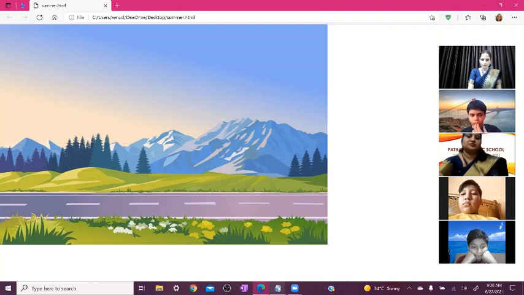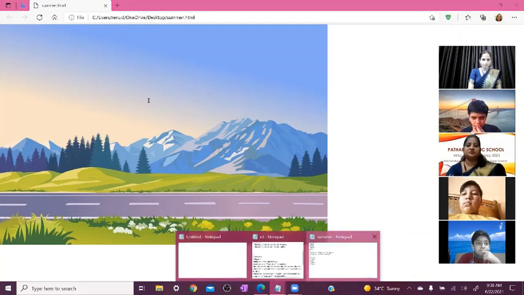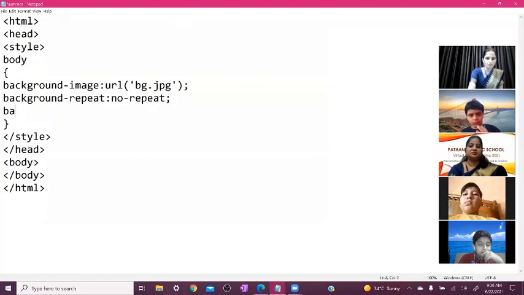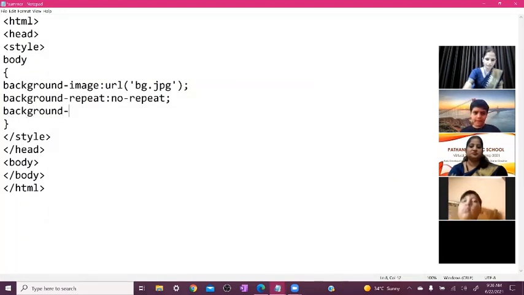So again, open your notepad. And here, after the repeat, we want to write background hyphen attachment. You write the word attachment here, then colon fixed, and then the terminator.